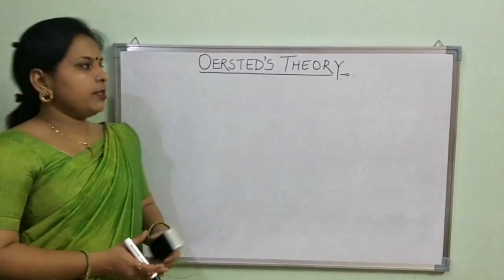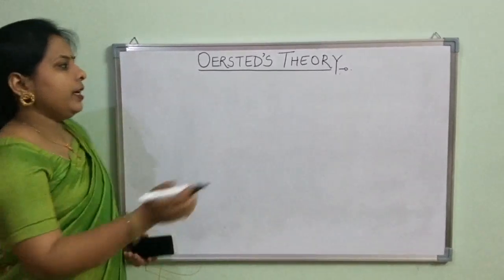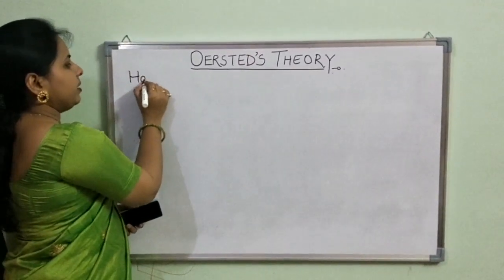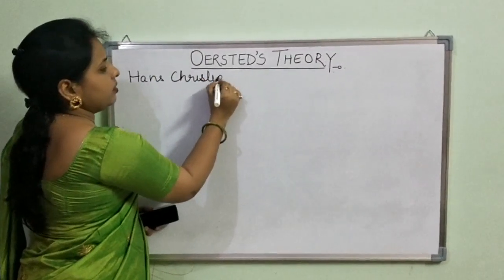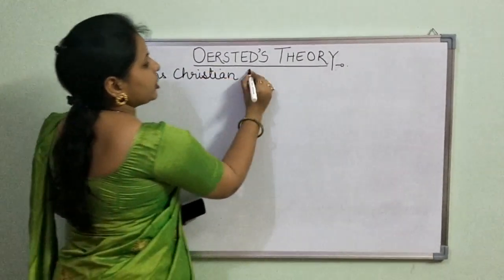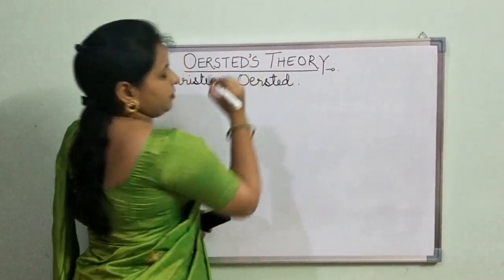Hello students. So today we will study about Oersted's theory. In 1820 there was a scientist named Hans Christian Oersted who has given a relationship between electricity and magnetism.